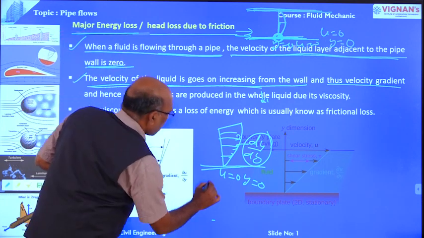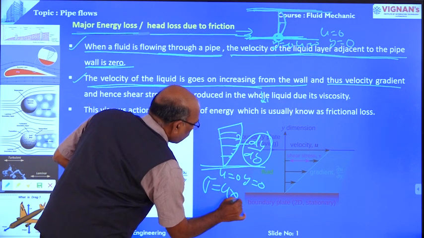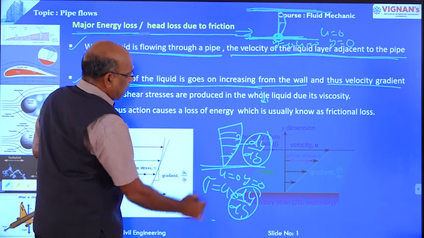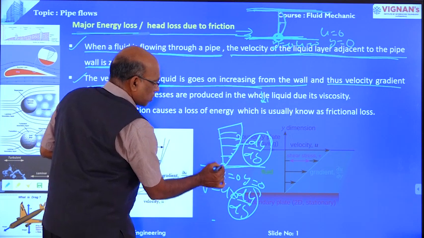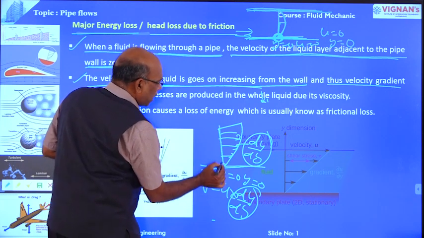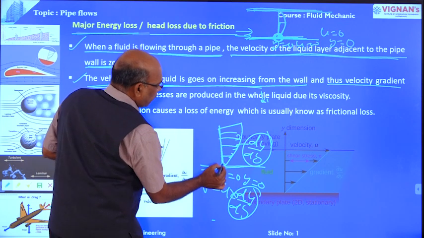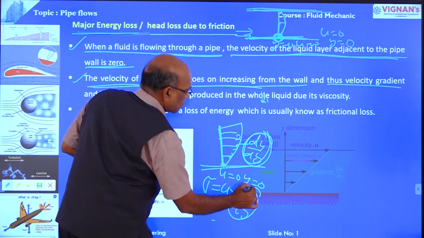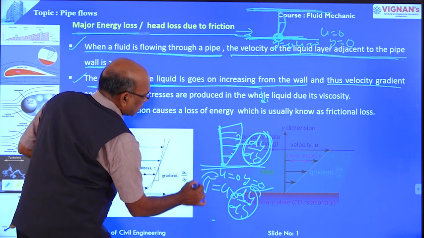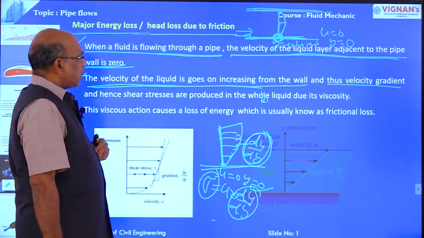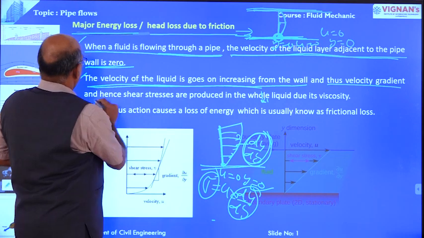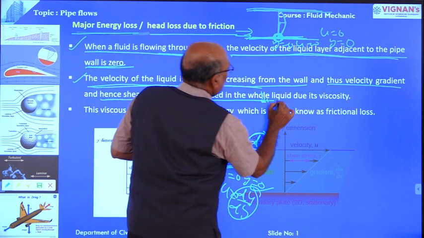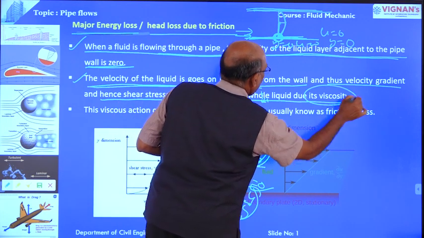What is the shear stress formula? Tau is equal to mu into du by dy. Du by dy exists because the velocity over the boundary is 0. Away from the boundary, or normal to the boundary, the velocity gradually increases, so automatically du by dy exists. So du by dy exists, so the shear stress also exists, right? Hence the shear stress is also produced in the whole liquid due to viscous effects.